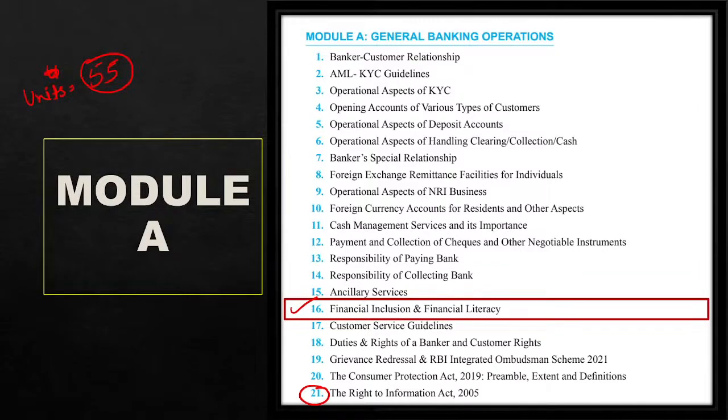Now, before coming to the questions, let's understand what this topic is talking about. What actually is financial inclusion? Financial inclusion is simply a process. Process of what?